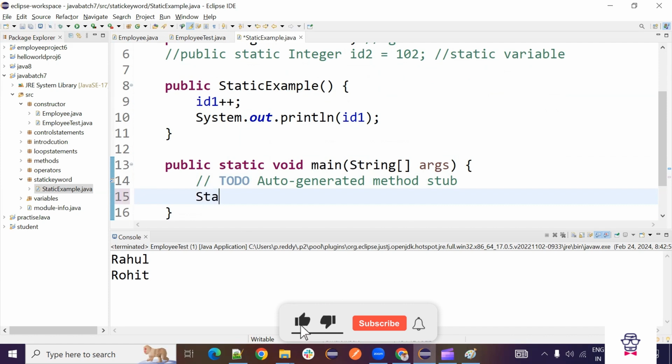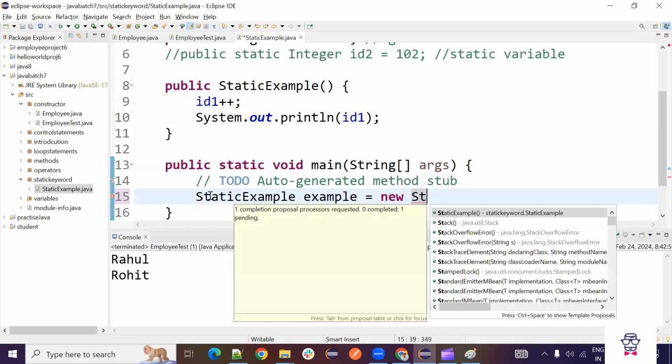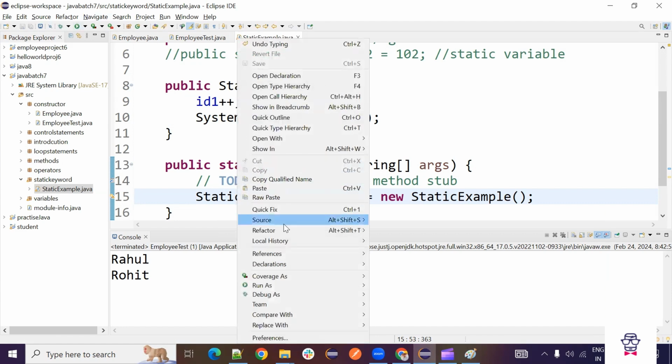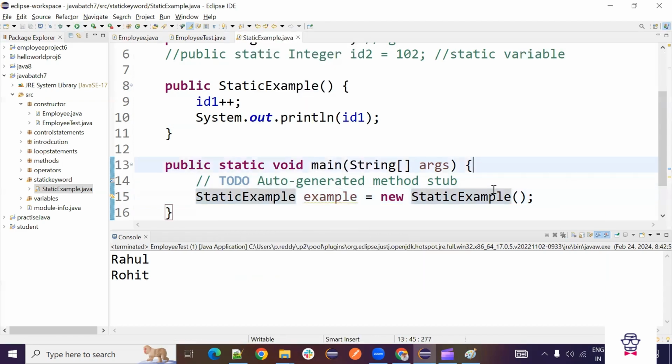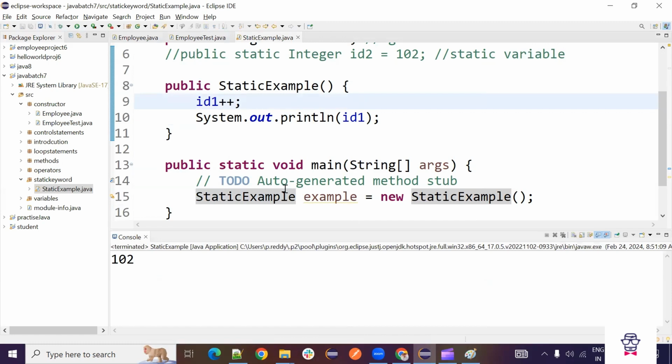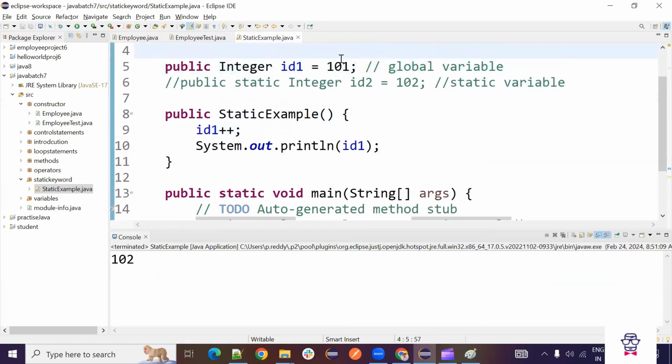So static example, any name we can give, new static example. So first what it will do, it will create object, it will go to the static example constructor, it will execute this code. Because initially we are calling this method, right? While creating object, this method is called. So id1, it will get increased by one value and it will be printed. So it is 102. Why it became 102? So this is 101. So 101 plus plus 102 is printed.